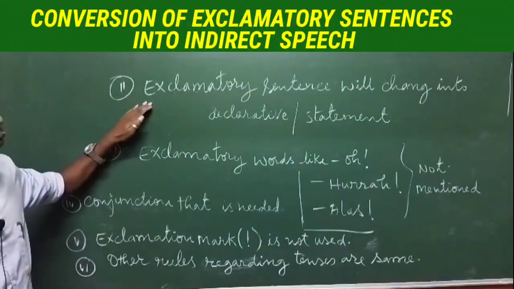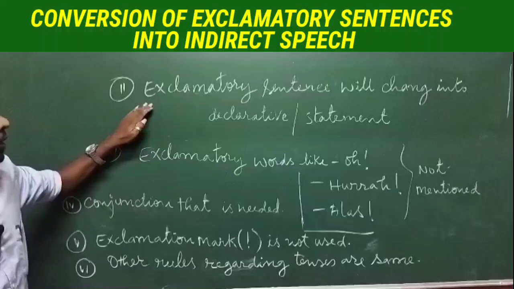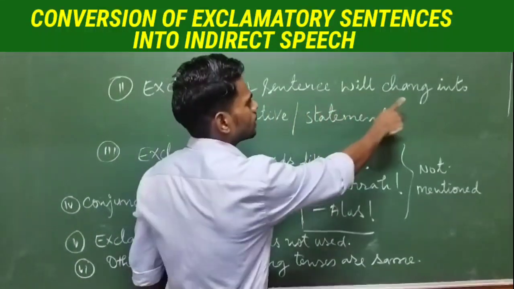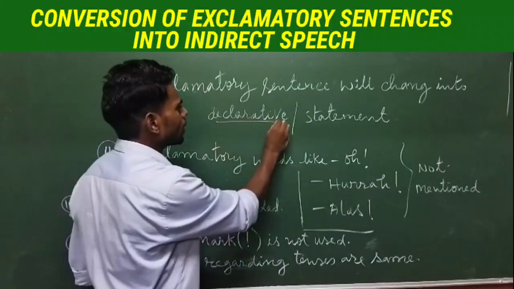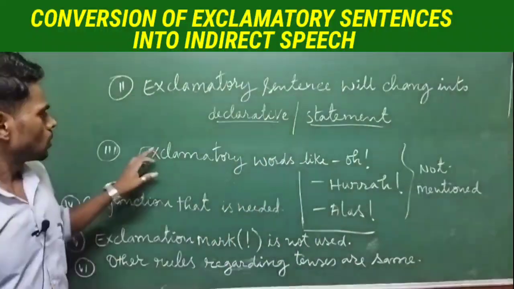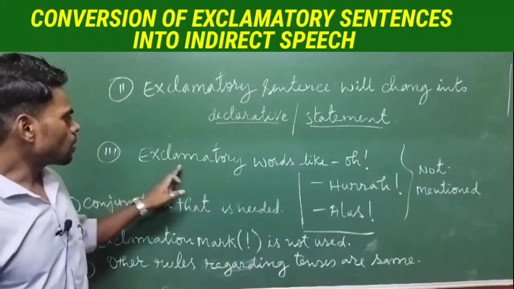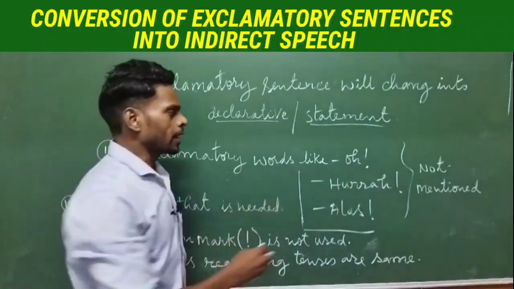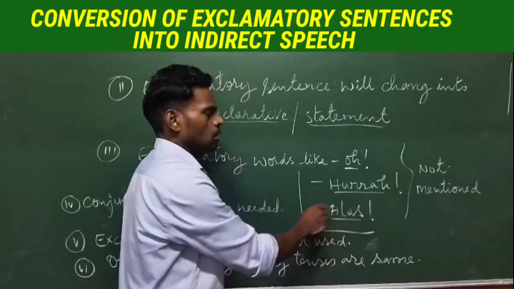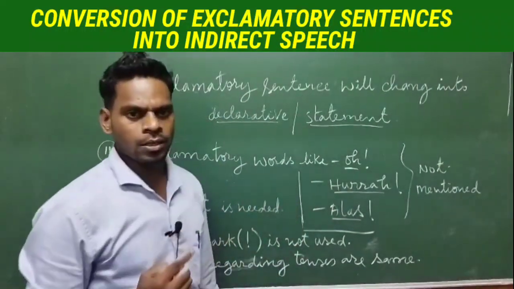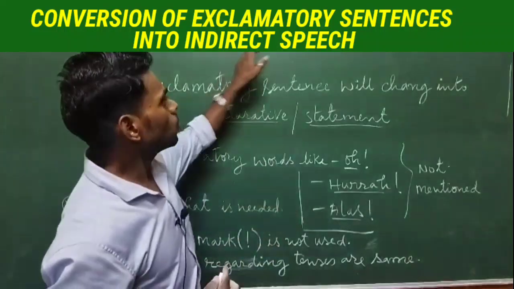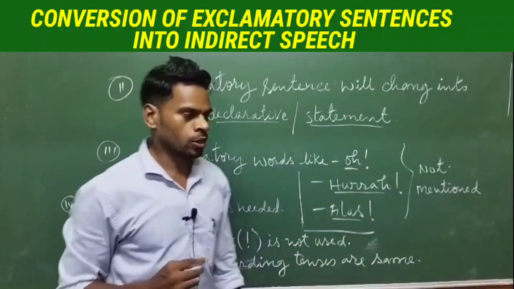The next rule you need to remember is that an exclamatory sentence will change into a declarative or statement form. Third, exclamatory words like oh, hooray, alas are not written when we change into indirect speech.